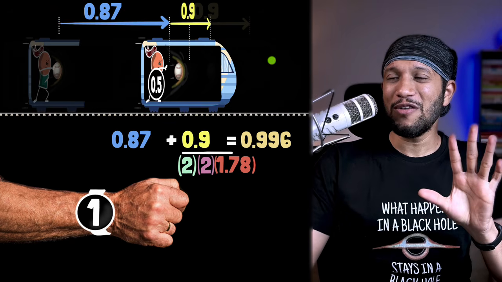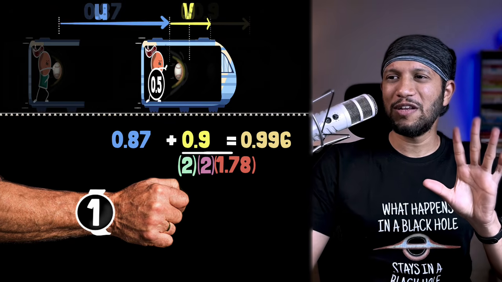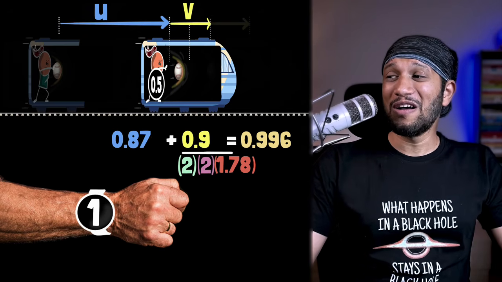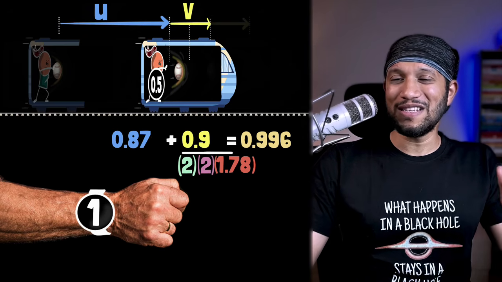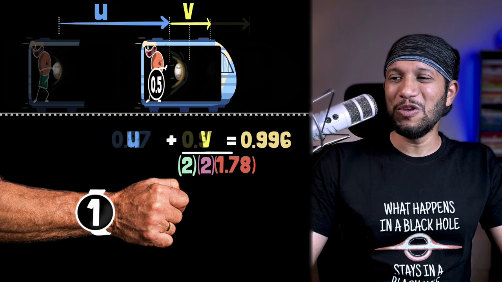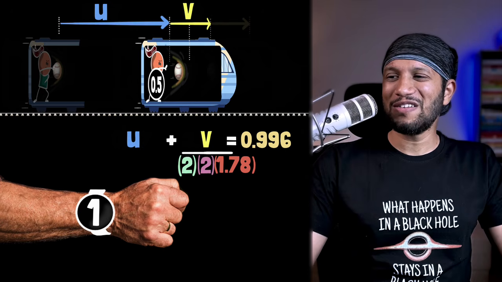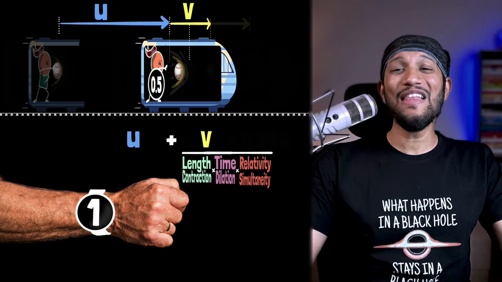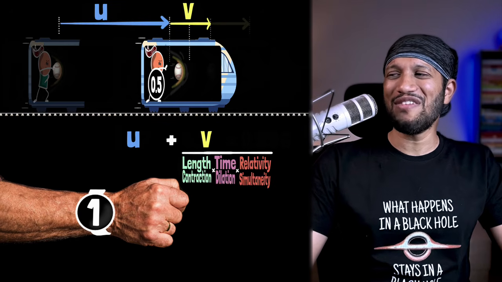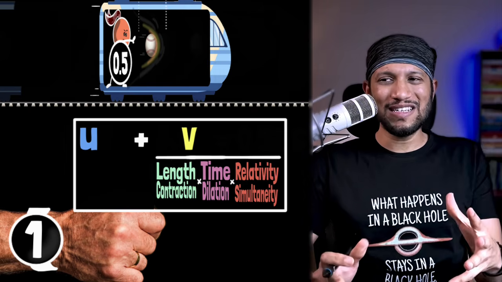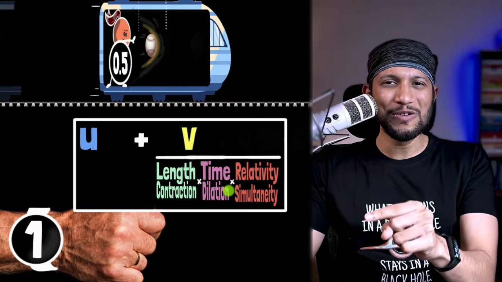What if we call this velocity u, the speed of the train u, and the velocity of the ball with respect to the train v? Then look, what will be our relative velocity? How to add velocities? It'll be u plus v divided by the length contraction factor, the time dilation factor, and the relativity of simultaneity factor. This is how you add velocities correctly, Newton.